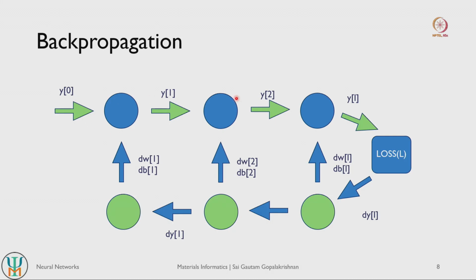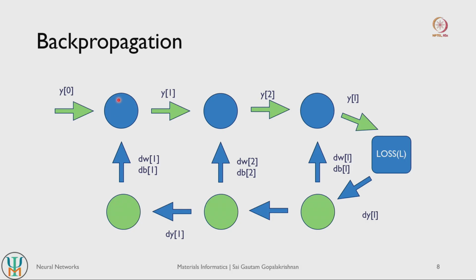So initially we did a forward propagation or a forward pass, where we used the existing weights and biases to make predictions, and then we calculated a loss. We then took derivatives of the loss with respect to the weights and biases, and then went through the network in a backward direction, updating the weights and biases, right. Once the weights and biases are updated, you once again take the inputs, make predictions, calculate the loss, calculate the derivative of the loss with respect to the weights and biases, and then update the weights and biases, and so on.